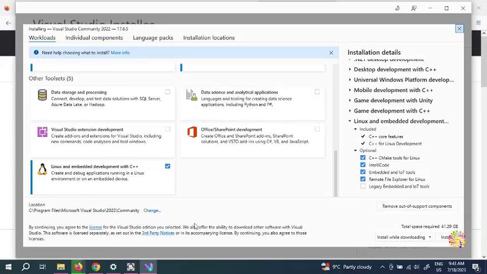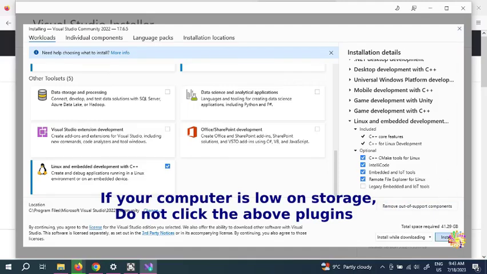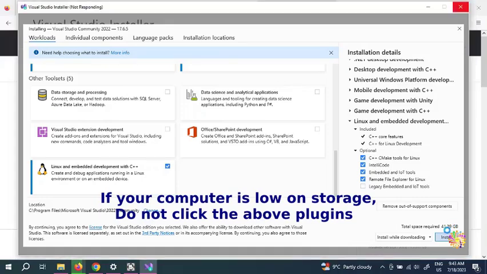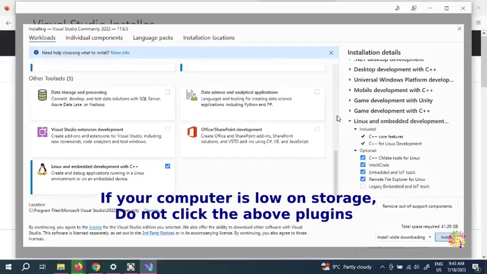By continuing, you agree to the license. We agree to the license because all of them are free. Keep in mind the total space required is 41.29 gigabytes. This is the total list. If you don't have the space, make sure you don't click all of these.